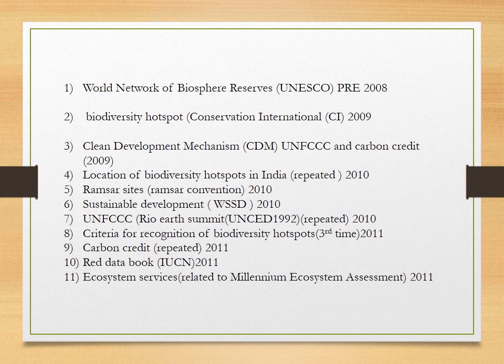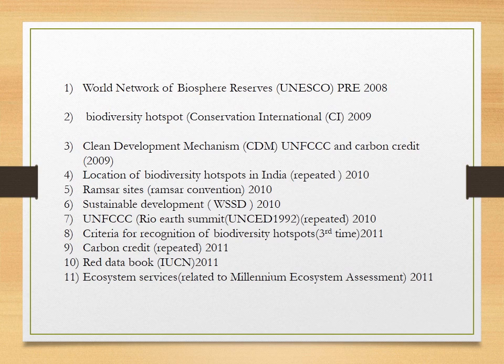Now we are supposed to see what the Red Data Book is, and how many categories there are, like vulnerable, critically endangered, and what other programs are related to IUCN, like Save Our Species and World Network of Protected Areas. There are other programs of IUCN. We are supposed to look into these aspects as well.